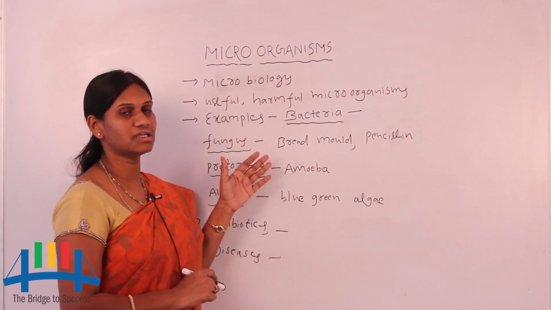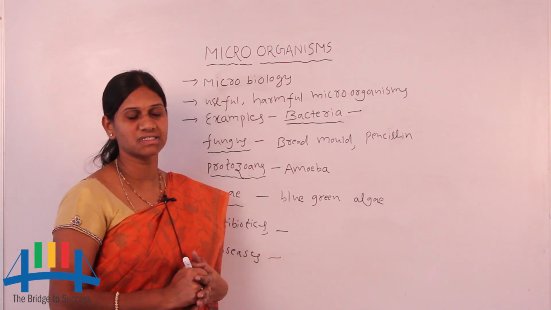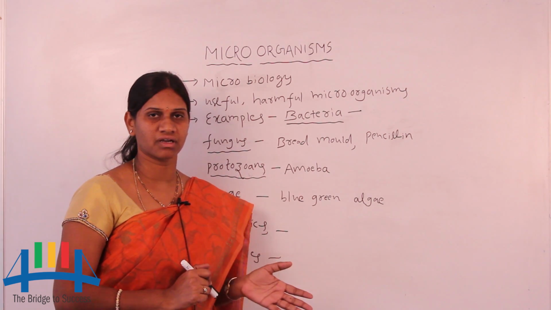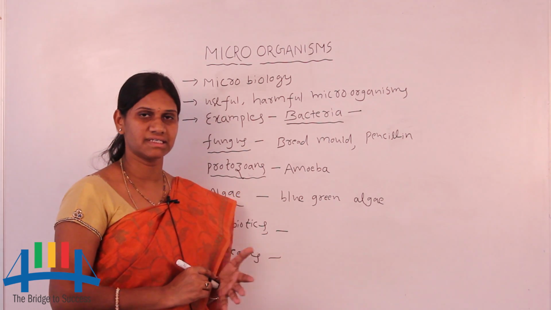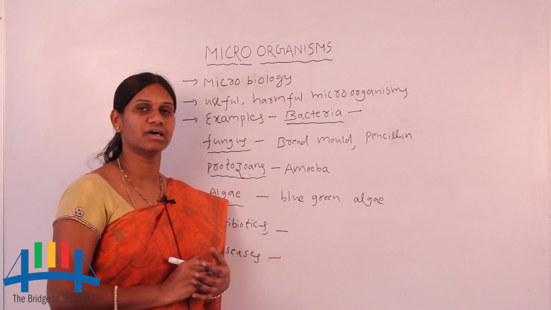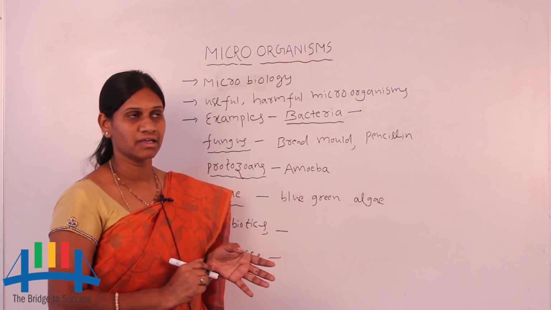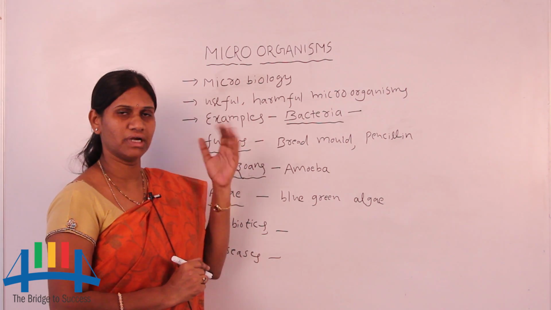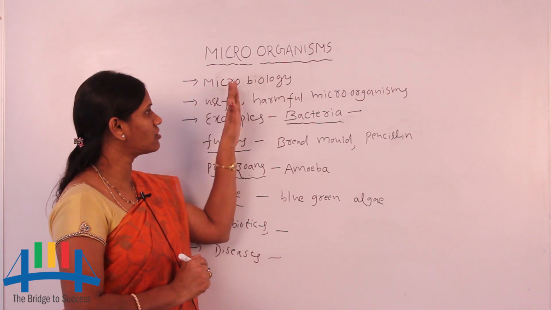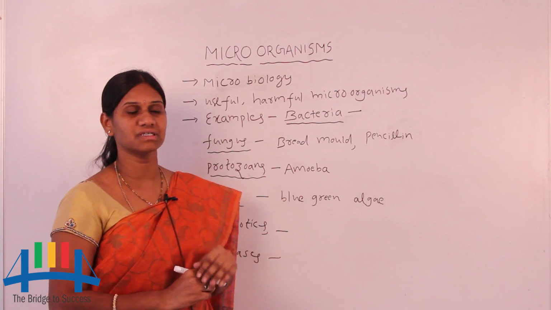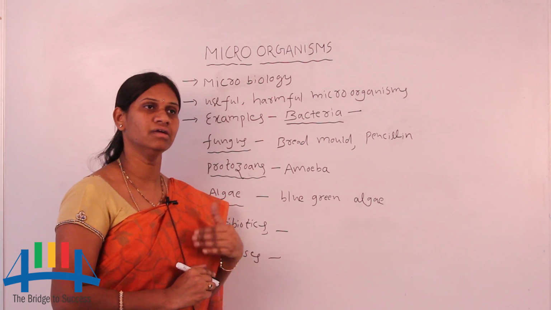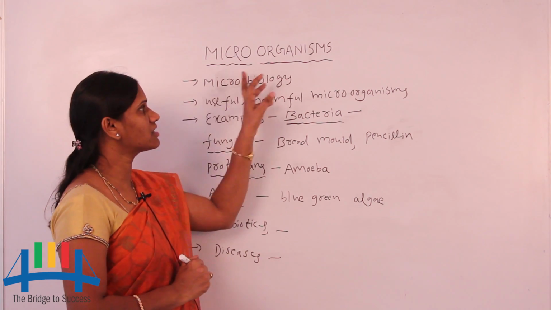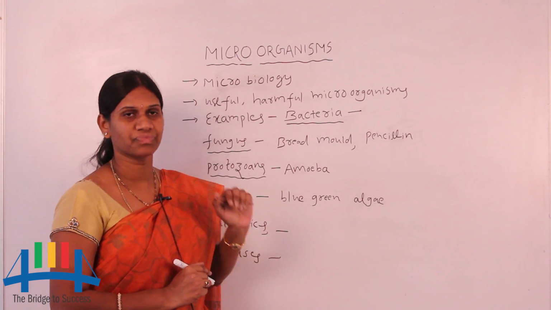Next, we look at where microorganisms are present. Throughout the world, microorganisms are present everywhere: on land, in water or aquatic environments, or in air. Even in fire some microorganisms are present, and in the coldest areas too. Some are present on plants, some in human beings, or on animals. So microorganisms are present everywhere in the world.